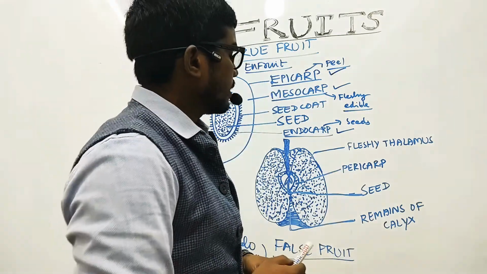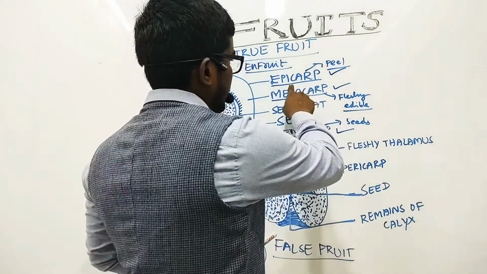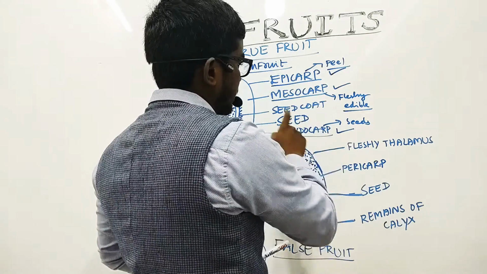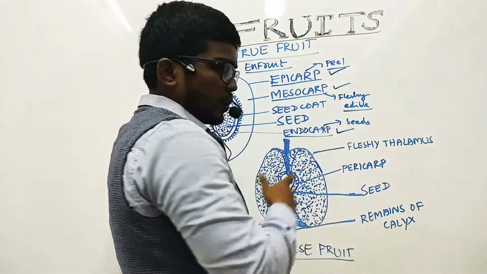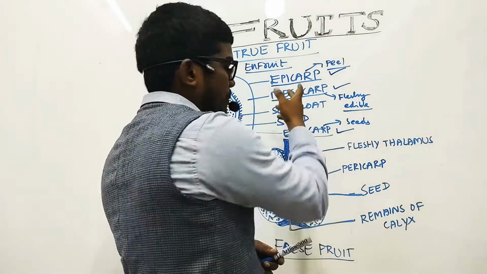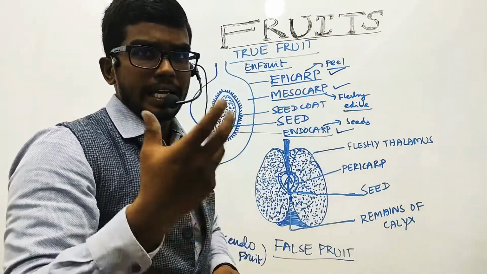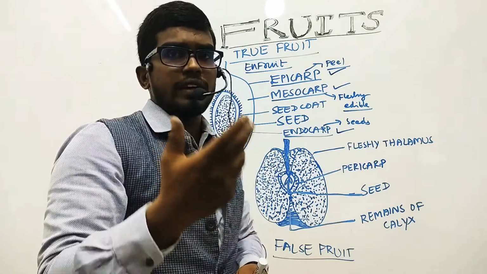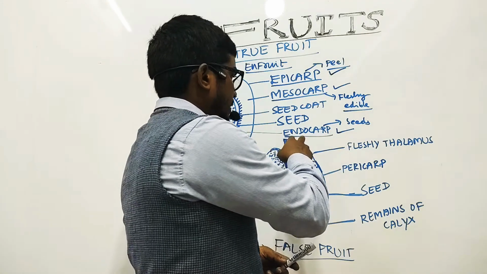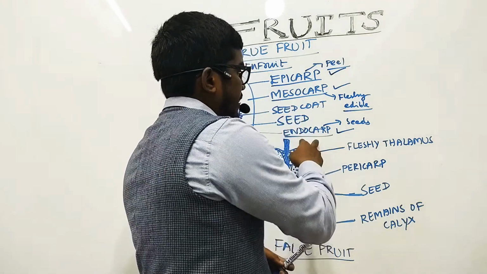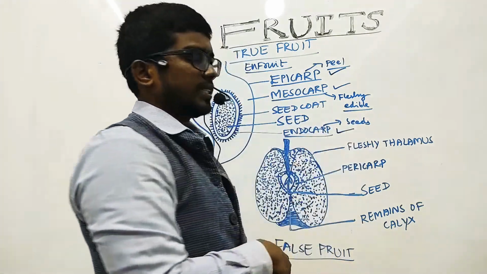The true fruit will bear three important parts: the epicarp, the mesocarp, and the endocarp. The epicarp is the outer peel of the fruit. Then the mesocarp is the fleshy, consumable, edible part, which is very tasty and delicious to consume. Then the endocarp accommodates the seeds.